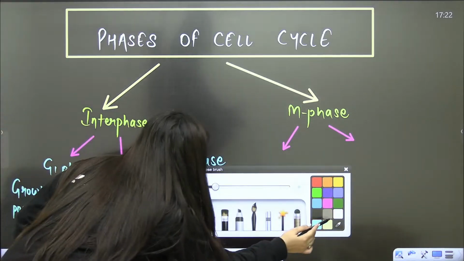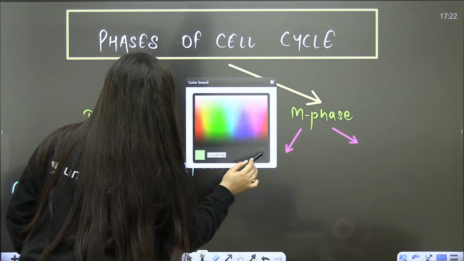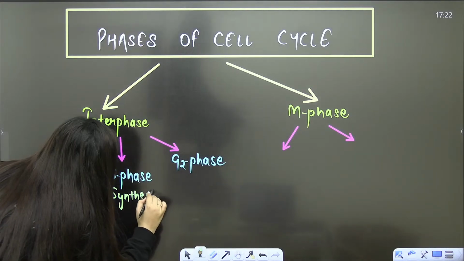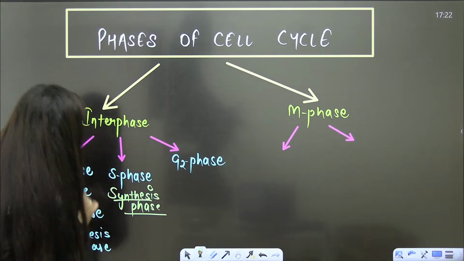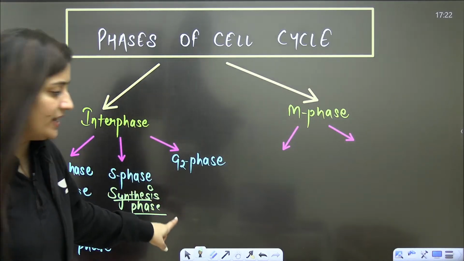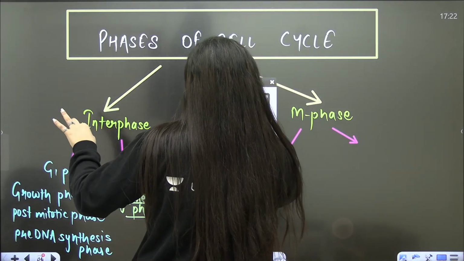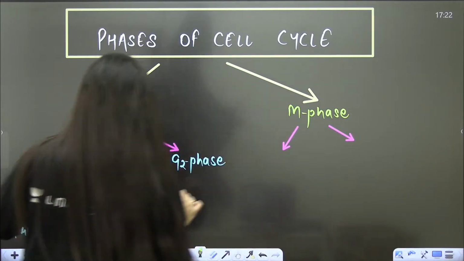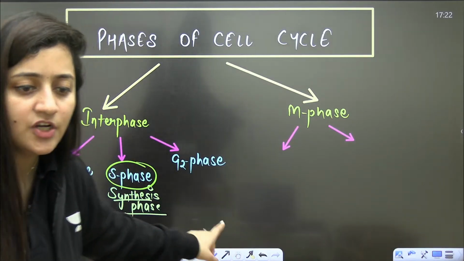S phase. What is this S phase? This S phase is the synthesis phase. It is the stage where the DNA will get duplicated.